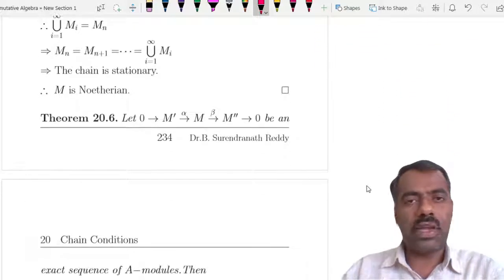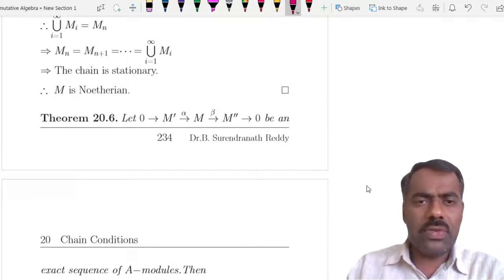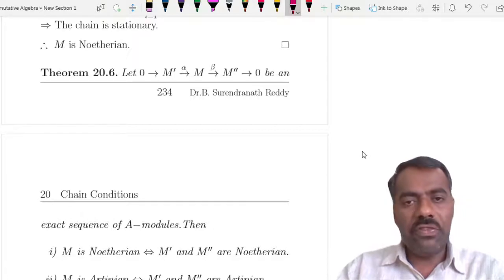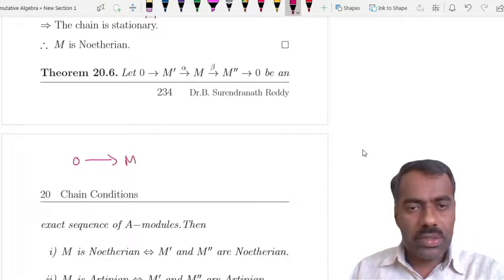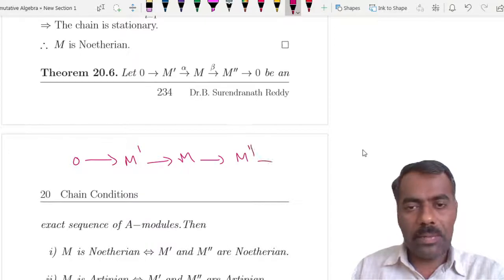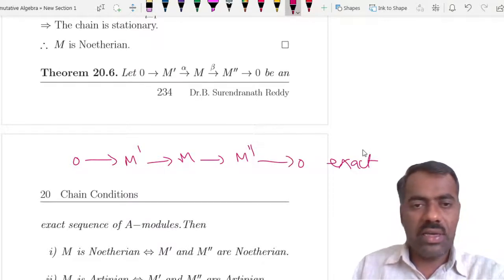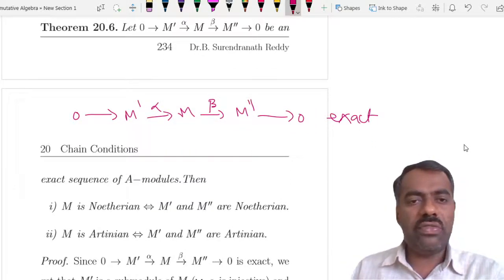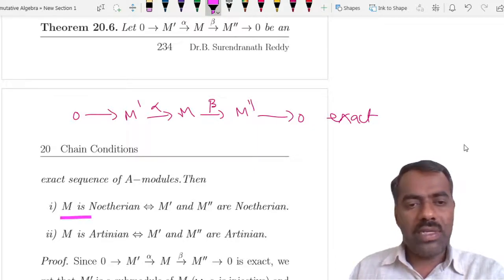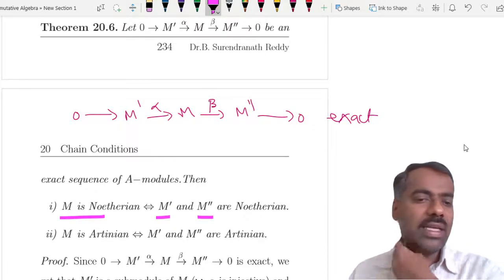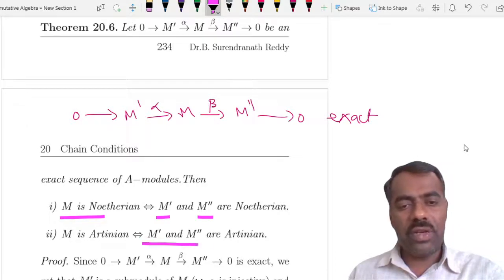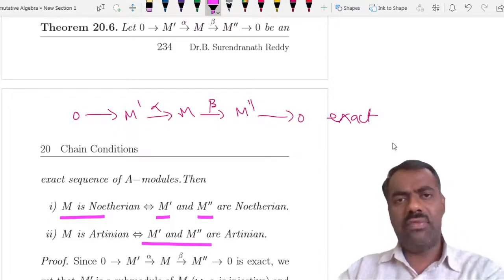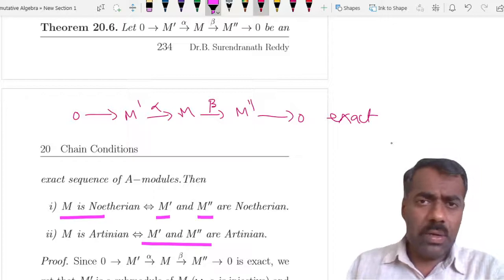Okay, fine. Now let's talk about the next one, which is in terms of exact sequences. What this result says is that if we have an exact sequence 0 to M prime to M to M double prime, with maps alpha and beta, then M is Noetherian if and only if M prime and M double prime are Noetherian. Similarly, M is Artinian if and only if M prime and M double prime are Artinian. We'll discuss it for Noetherian; the same way the same result follows for Artinian also.